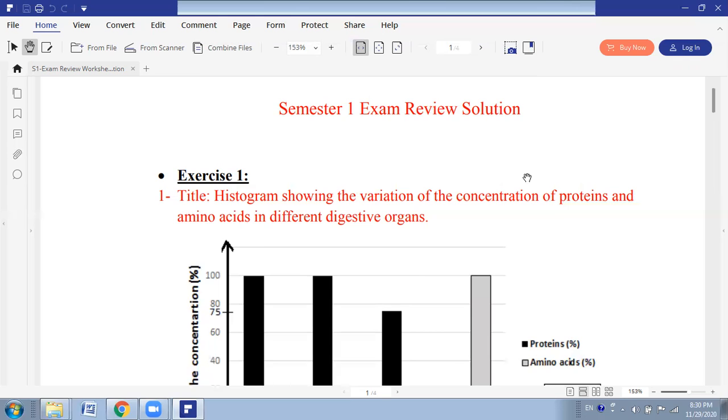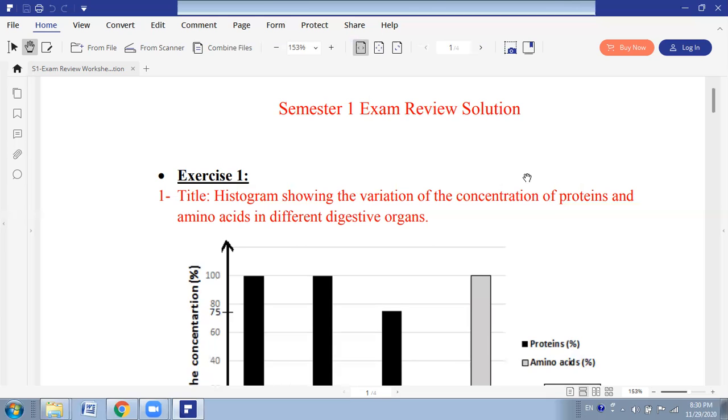Meaning that the mouth and esophagus do not interfere in the digestion of proteins, whereas the digestion of proteins starts at the level of the stomach, where the amount decreases from 100 to 75%. In the small intestine, the amount of protein decreases to 0, so it ends at the level of the small intestine. While for the amino acids, the percentage is 0 in the mouth up to the stomach, while it's 100% at the level of the small intestine.